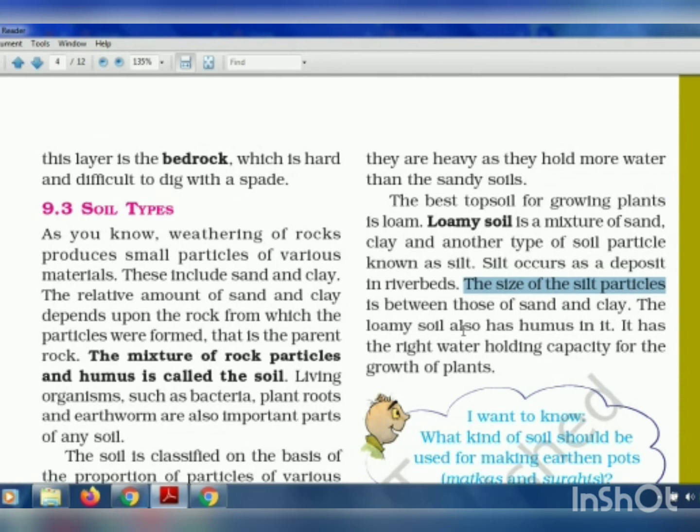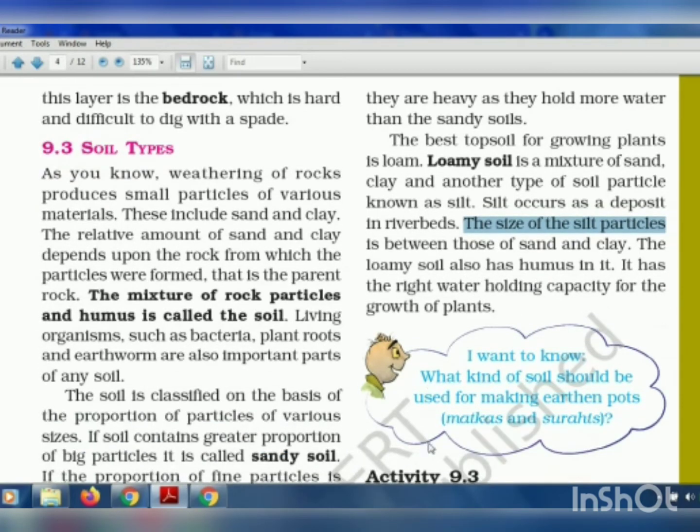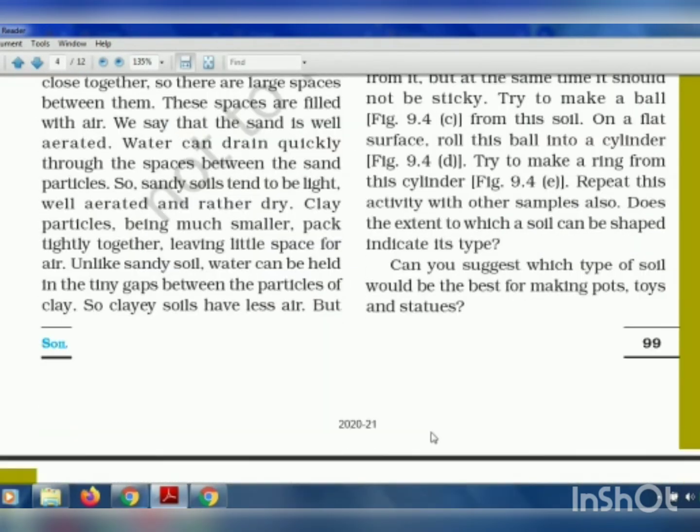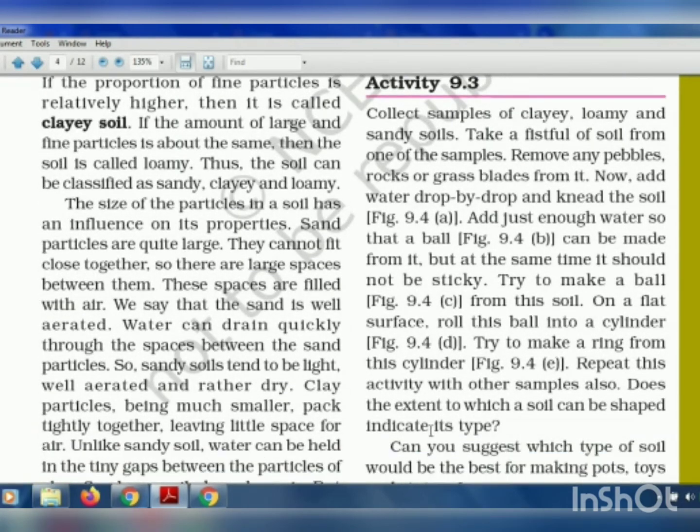Now the loamy soil also has humus in it. It has the right water holding capacity for the growth of plants. So these are the reasons: it has humus, and it also has the right amount of water holding capacity. That is why this loamy soil is the best for growing plants. Now this activity tells you to take different types of soils and try to make something out of that soil.